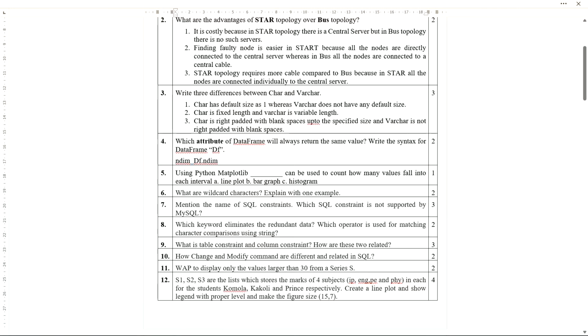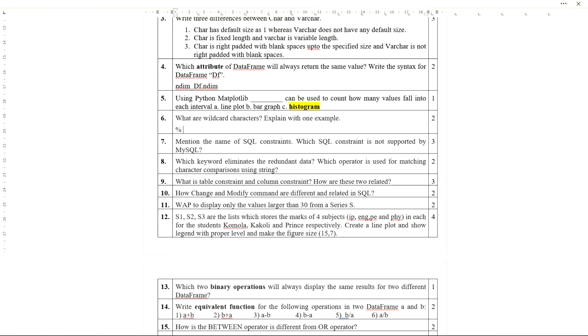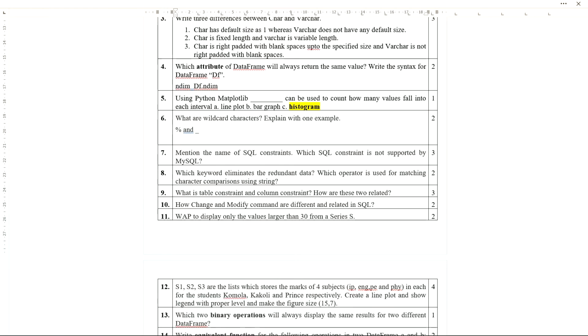So these are the 2 things you need to write to get 2 marks for these questions. Now the next one: using Python matplotlib, dash can be used to count how many values fall into each interval. Interval wise, we have studied about bins in histogram, right? Bins means class. So for this question, the answer is histogram. For 5 number question, the answer is histogram. Now 6 number: what are the wildcard characters? Explain with one example. Wildcard characters are percentage symbol and underscore symbol.